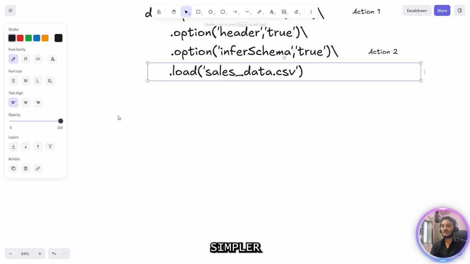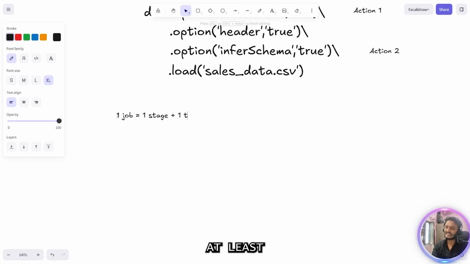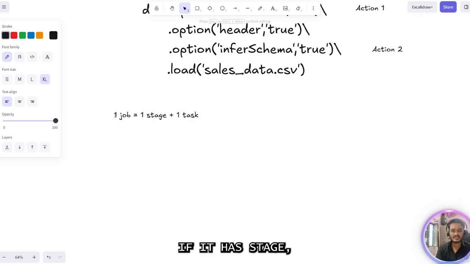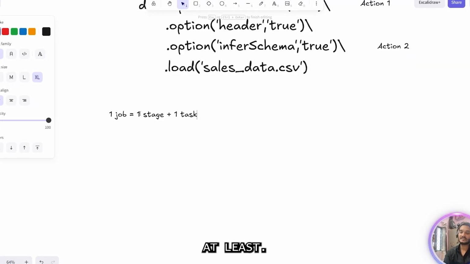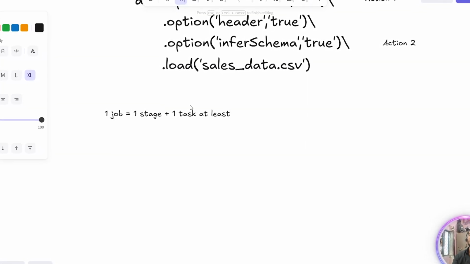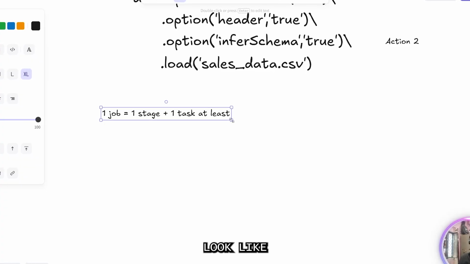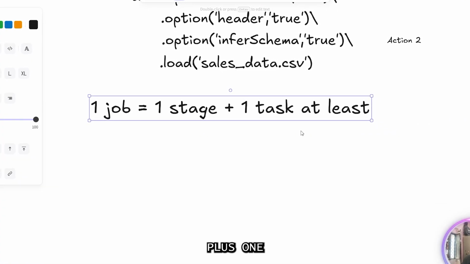Okay. So in simpler terms, I will say if there is one job for you, then one job is equivalent to one stage plus one task. At least one task it will have. If it has a stage, it will have at least one task. Mandatory thing. So you can even write it as at least. So this is how the picture looks in a broader way. One job is equivalent to one stage plus one task.